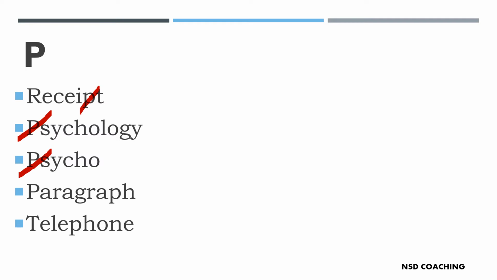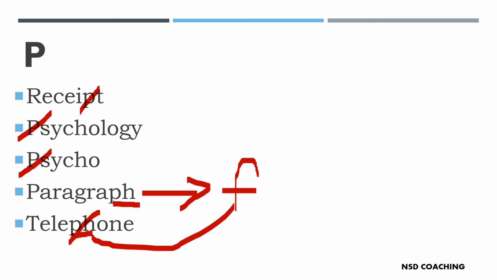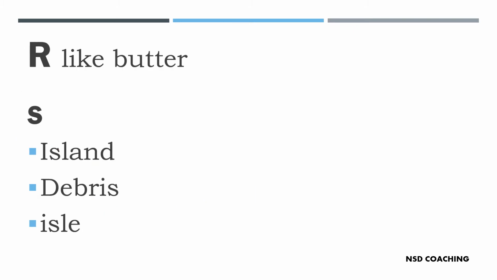Now remember, P can also be silent when together with H, where often an F sound comes. Here the PH gives the F sound. Paragraph, telephone: in these two words, the F sound is coming. Paragraph, telephone, clear?